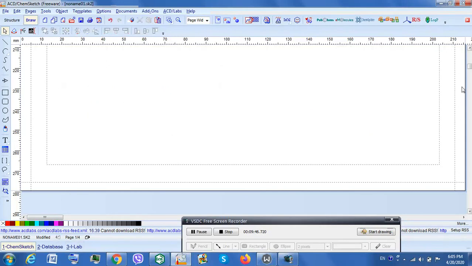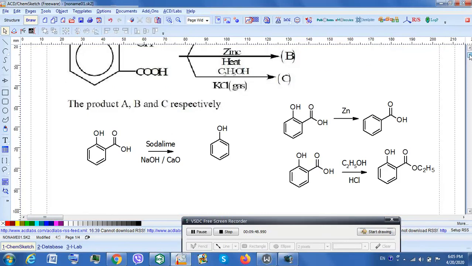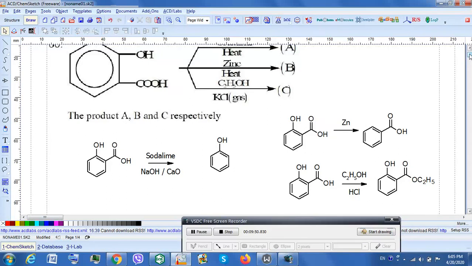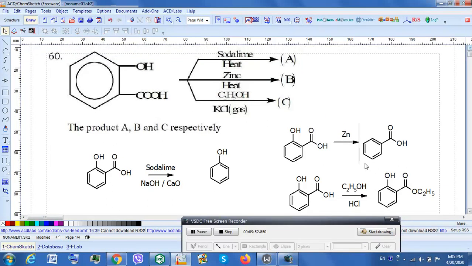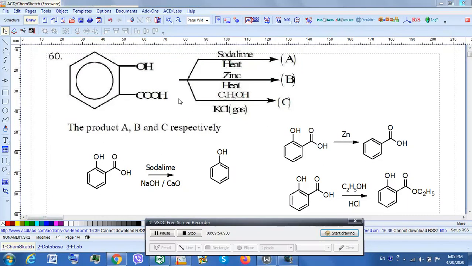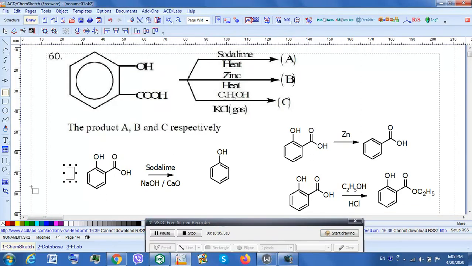Now this should have been the last question. Yes, this is question number 60. In this particular question, a series of reactions have been given with orthohydroxybenzoic acid. The first of the reactions is given here. I'm showing you in red, that is my marker, so that you can relate to what I am discussing.